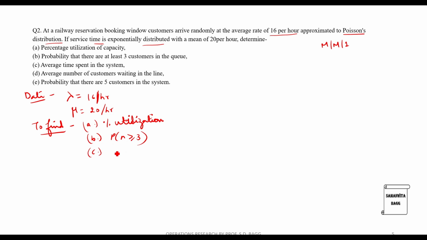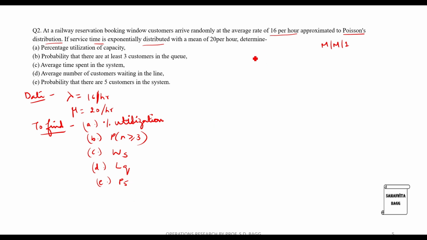Third one is the average time spent in the system, so it is WS. Fourth one is the average number of customers waiting in the line, that is the queue, so this will be LQ. And the fifth one is the probability that there are 5 customers in the system, so this will indicate P5.